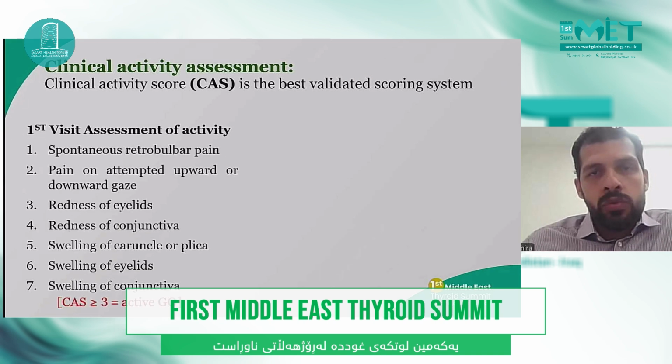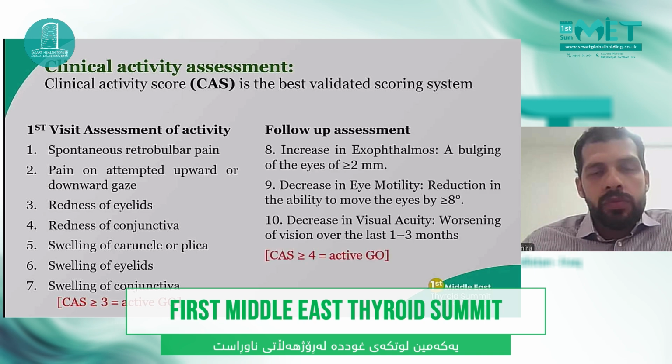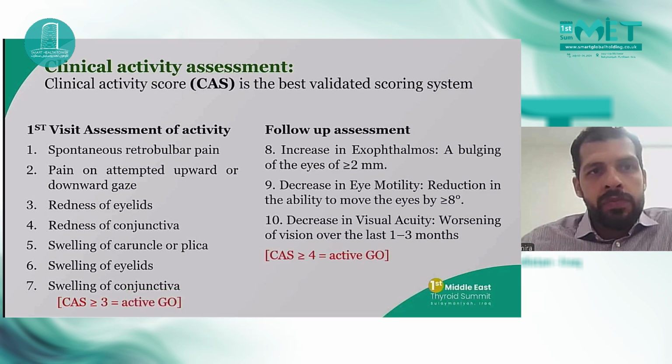The clinical activity score, which is the best validated scoring system, is composed of two parts. The first visit assessment score has 7 points: spontaneous retroorbital pain, pain on attempted upward or downward gaze, redness of eyelids, redness of conjunctiva, swelling of caruncle or plica, swelling of eyelids, and swelling of conjunctiva.